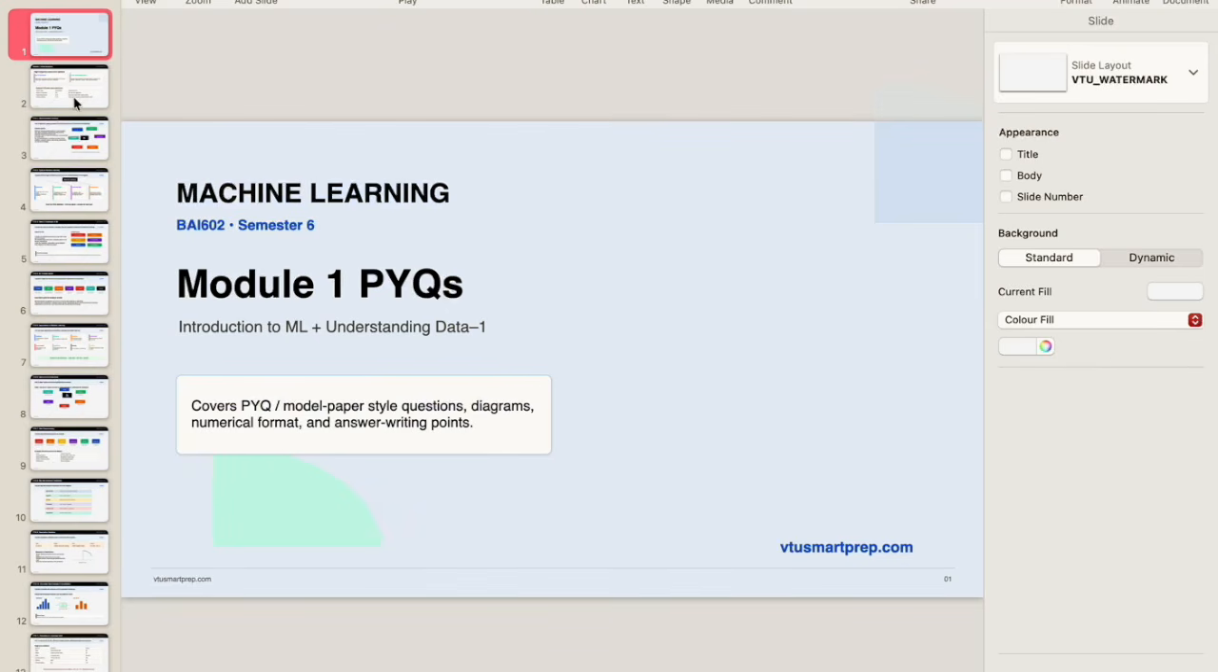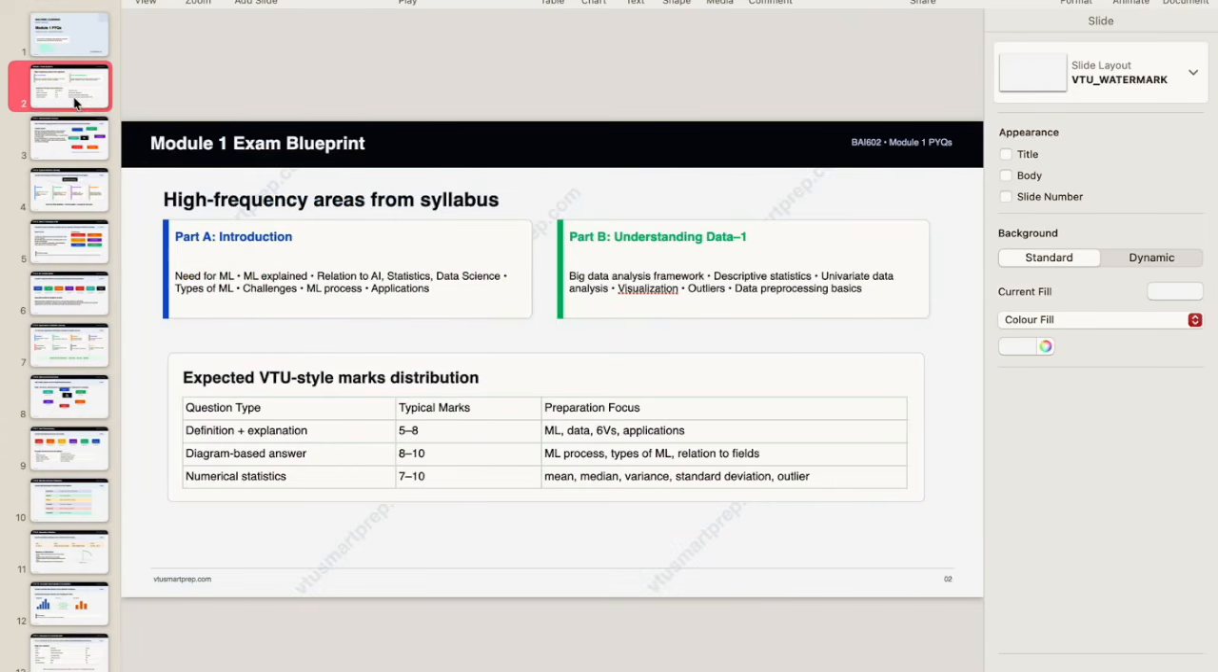So this is for BAI602, and the subject name is machine learning. First, the high frequency areas of the syllabus. Here you have two parts or two chapters. One is the introduction, the machine learning theory part: what is machine learning, challenges, types of machine learning, and real-time applications of machine learning. That is the introduction part, and part B consists of understanding data.